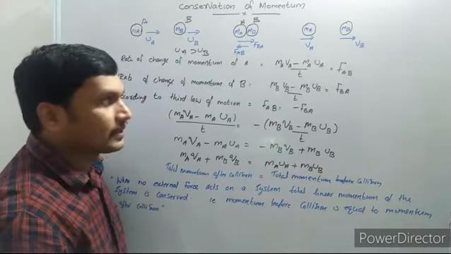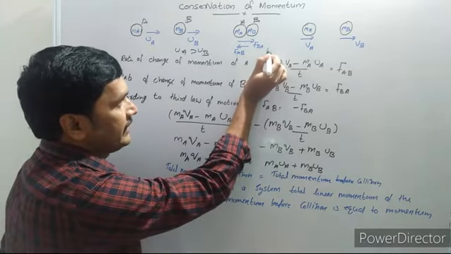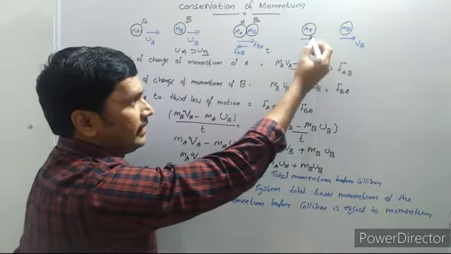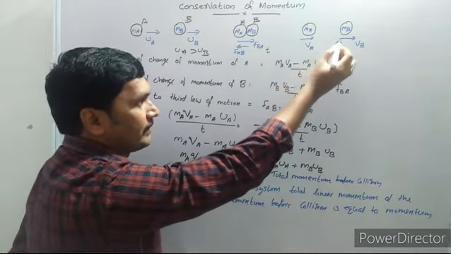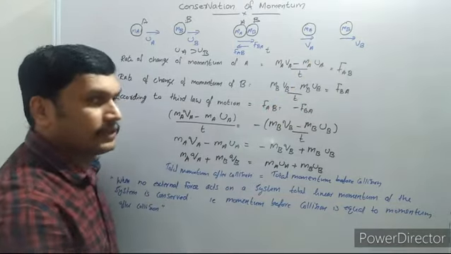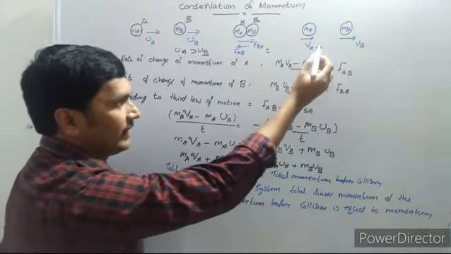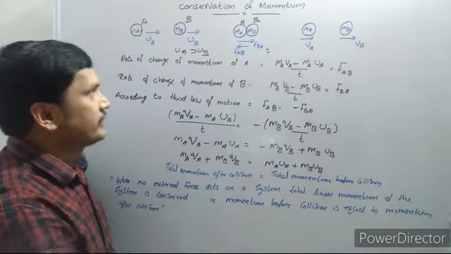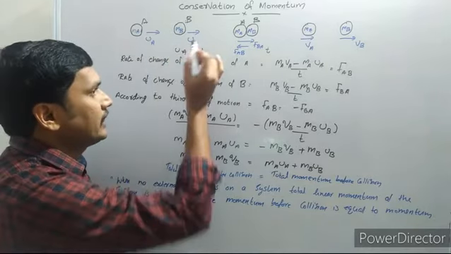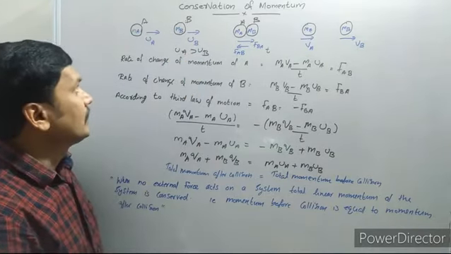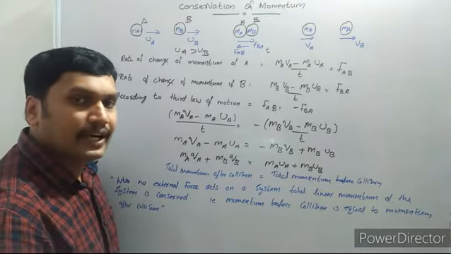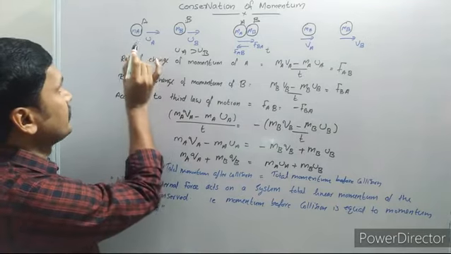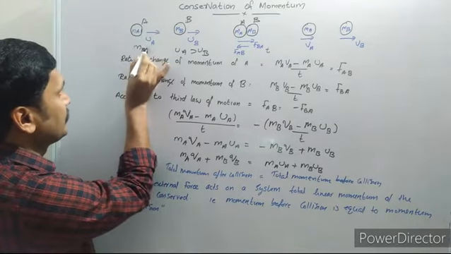Say the collision lasts for a time t, and after the collision A is moving with a velocity va and B is moving with a velocity vb. That is, the final velocities of A and B are va and vb respectively, and the initial velocities are ua and ub. What is the momentum of the first body before collision? ma into ua.